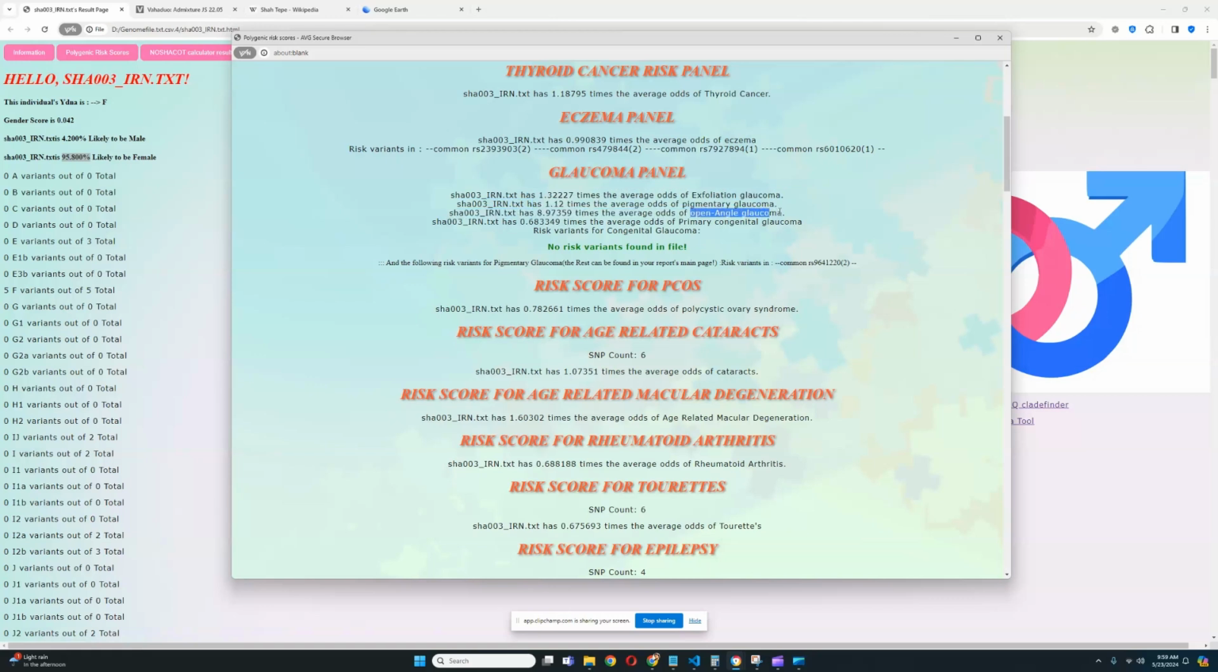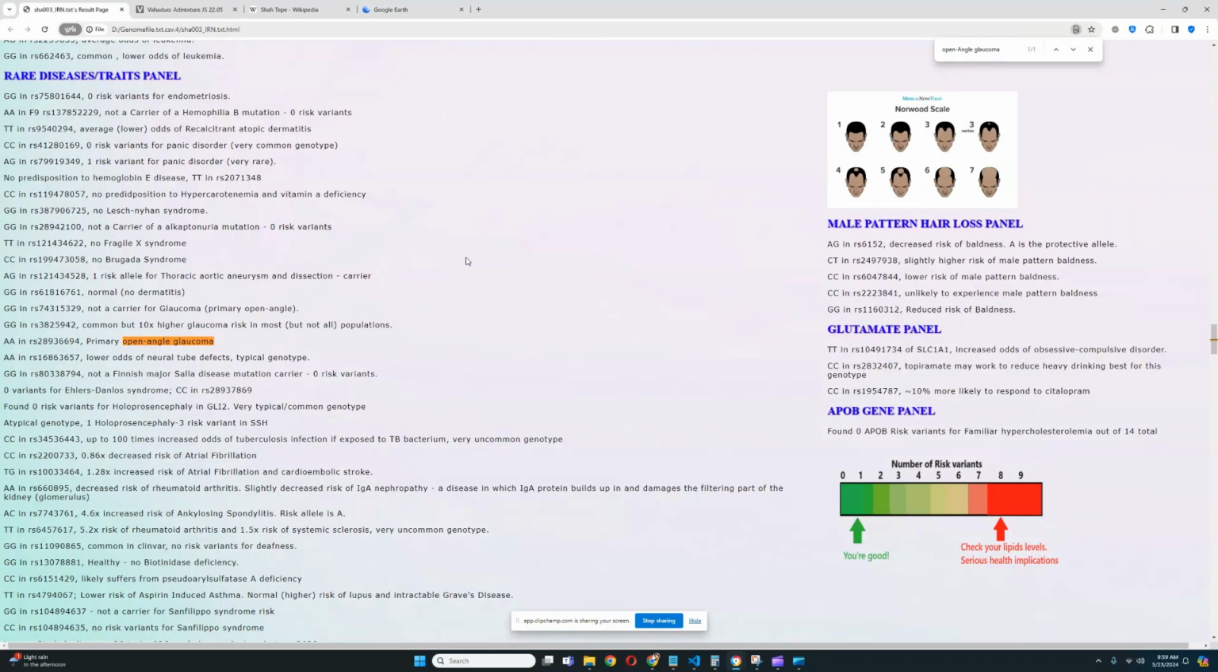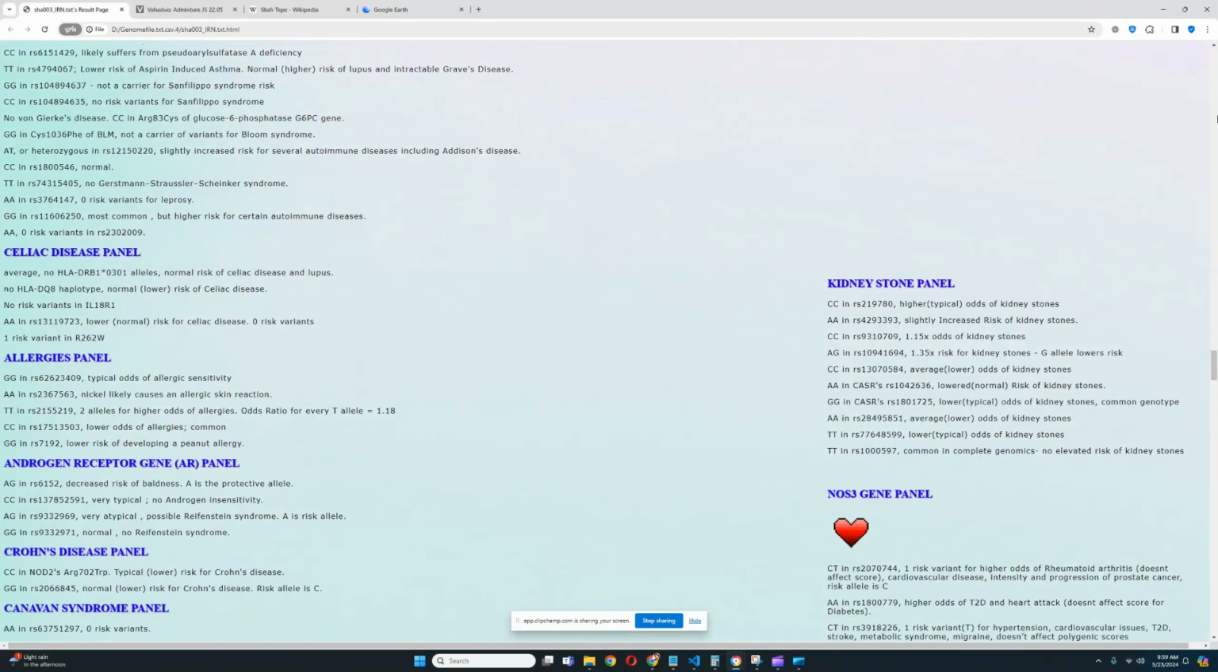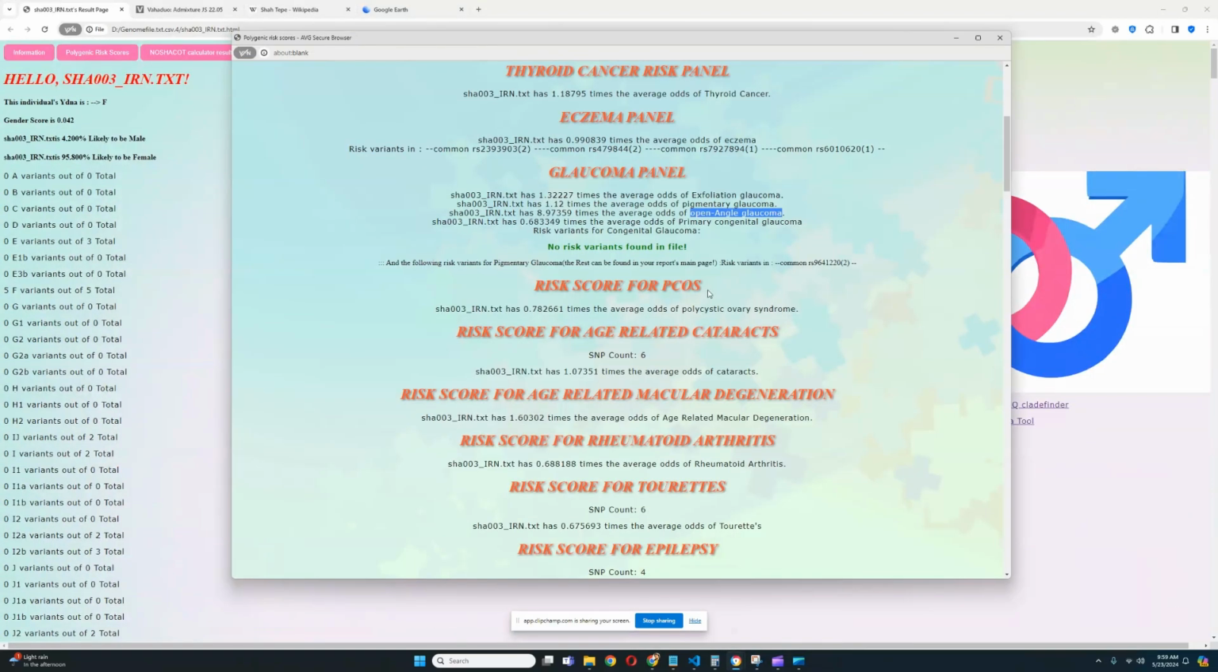Actually, let's look it up in the file. Let's look that up. So she does have this genotype, which predisposes her to primary open angle glaucoma, and it's a very rare condition. Very interesting. We found that very interesting genotype in her file, and she has a below average predisposition to primary congenital glaucoma.